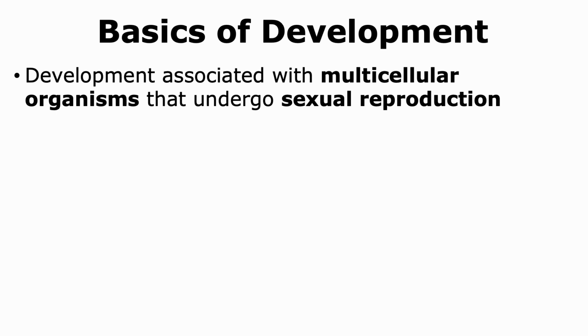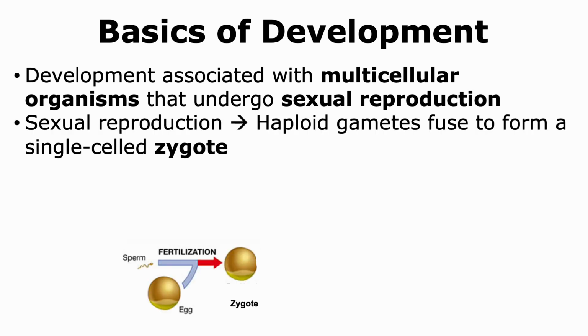When multicellular organisms undergo sexual reproduction, the resulting progeny has to go through the process of development in order to form a fully functional organism. Sexual reproduction is the process by which haploid gametes, which are usually the sperm and the egg, fuse to form a diploid single-celled zygote.